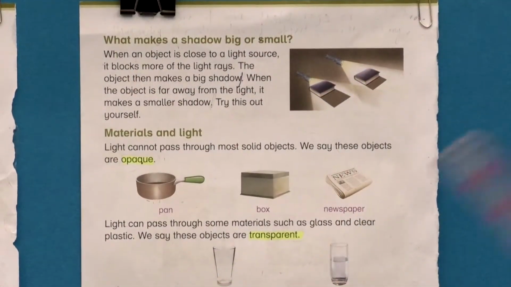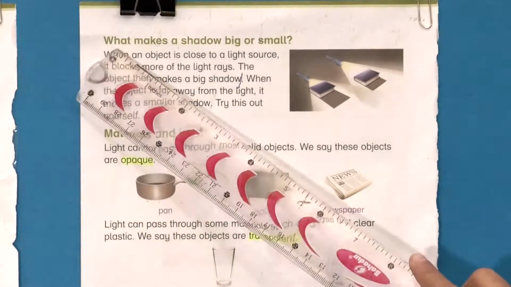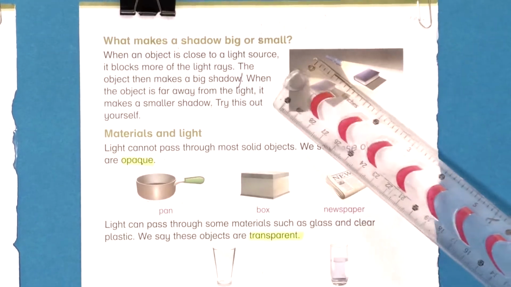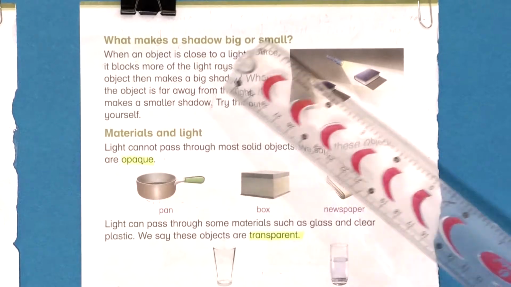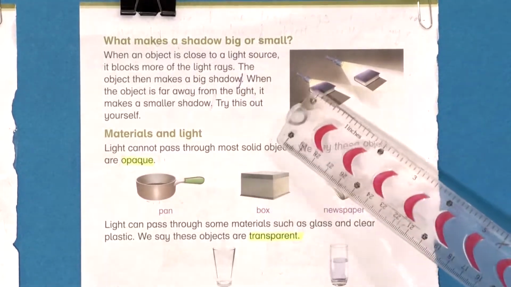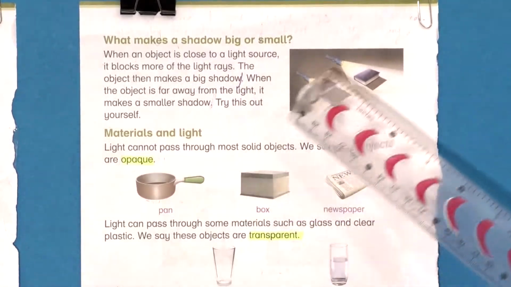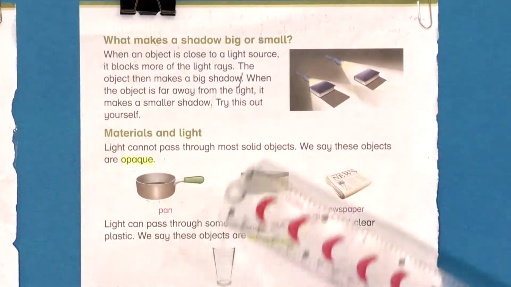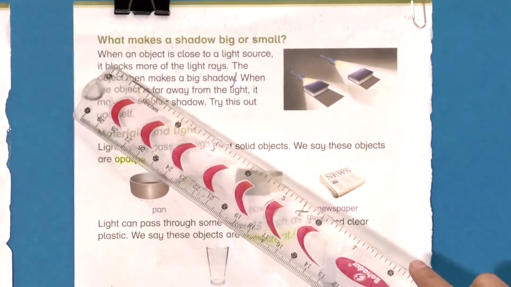Moving toward the next page of the reading book, that is page number 66, and our next topic is what makes a shadow big or small. What makes a shadow big or small? You can even make your shadow big or small by yourself by an experiment. We will do the experiment after the end of this topic. Let's start the reading again.